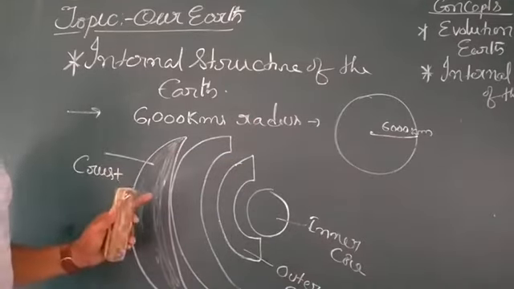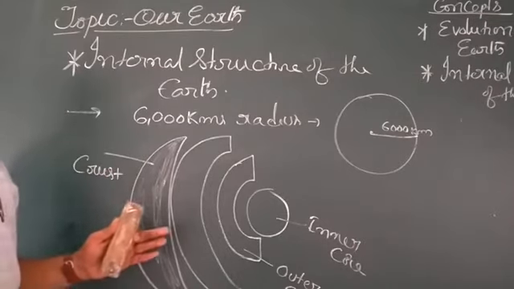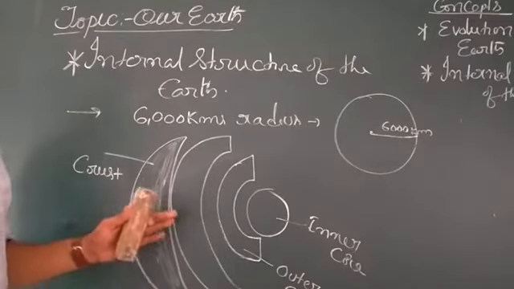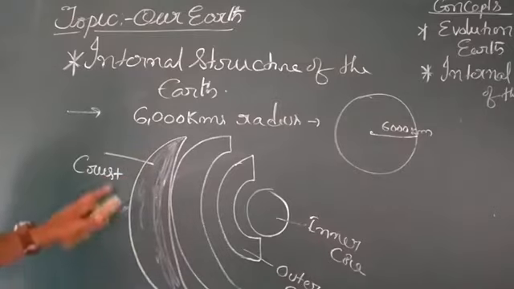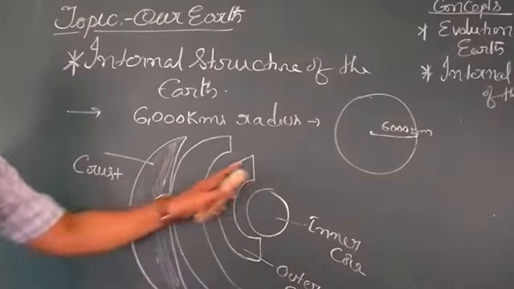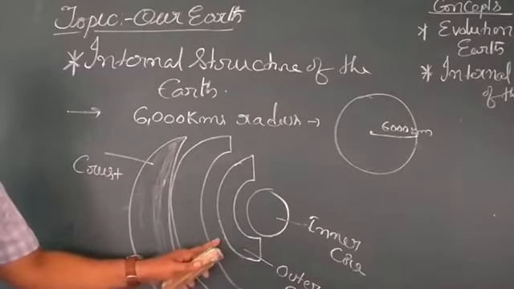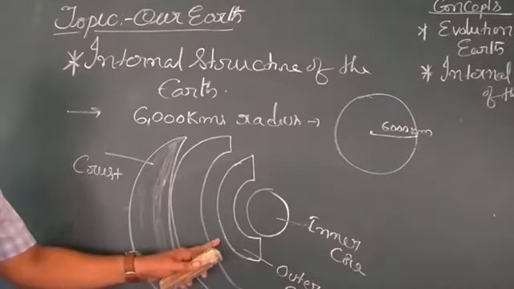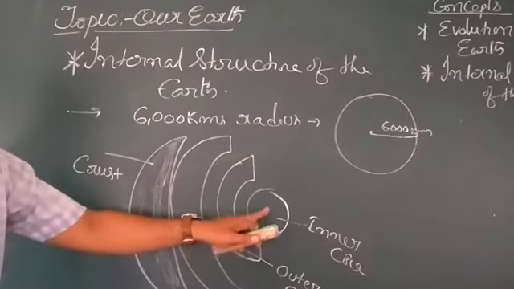In which way is the interior classified? The earth is made up of three main layers: the crust, the mantle, and the core. The core is again broadly divided into two layers, the outer core and the inner core.